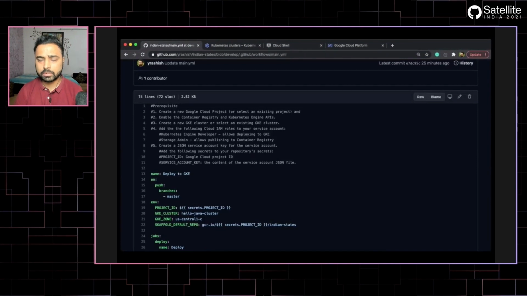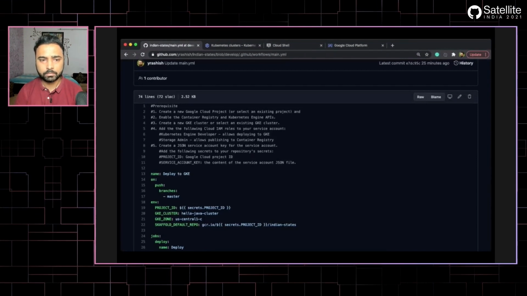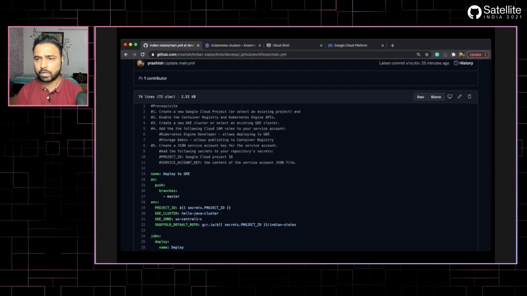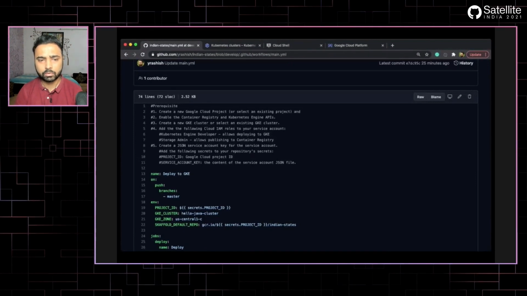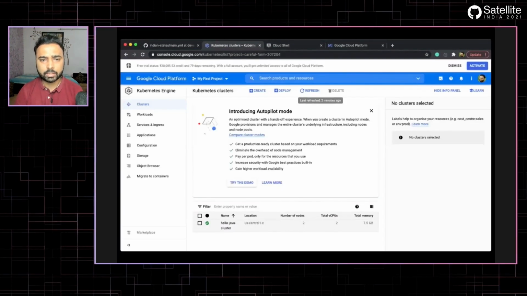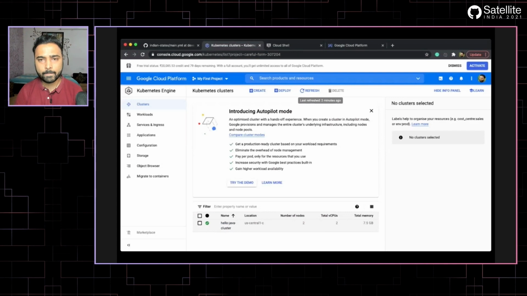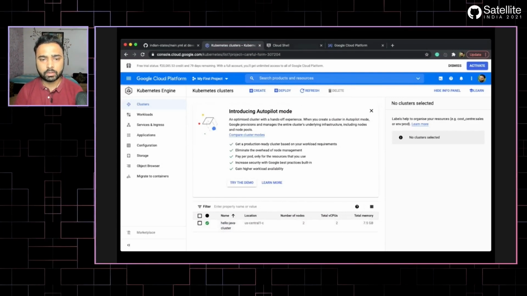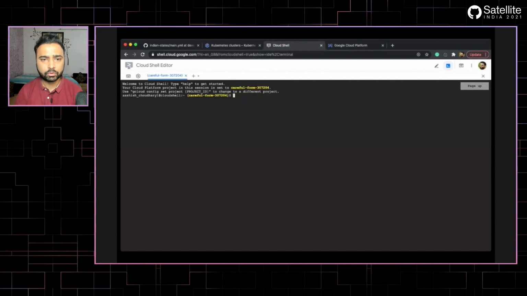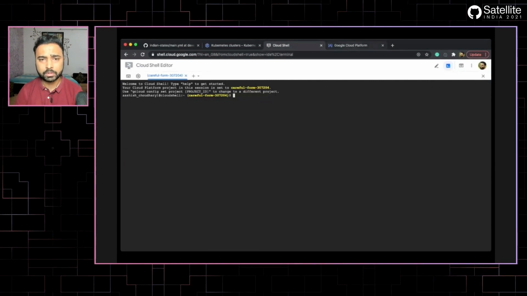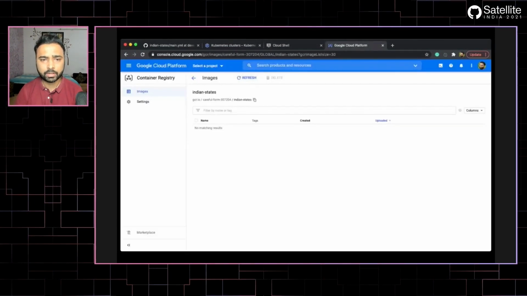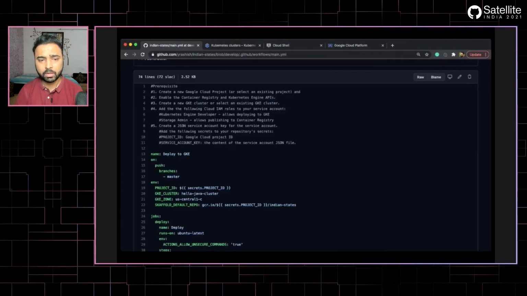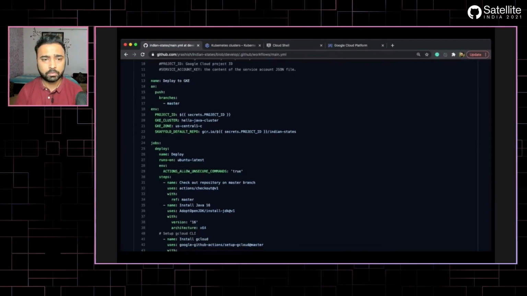The service account key is going to be used as an ID for this deployment. Think of it like a functional ID. And this is my GKE cluster, and it's up and running. There are 2 nodes. And this is the kubectl command, this is the Cloud Shell environment, and this is my container registry. There is no image available there, but after this deployment, there will be.